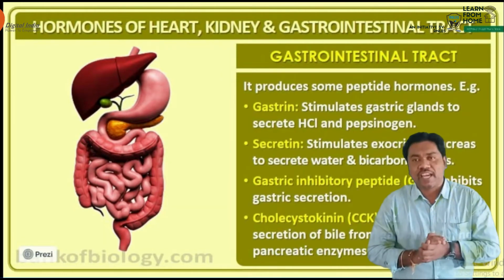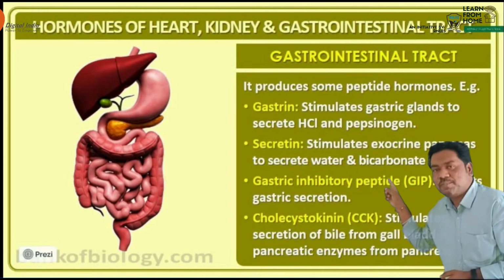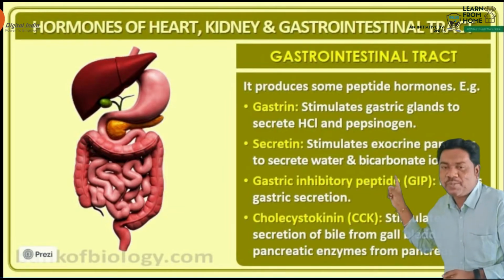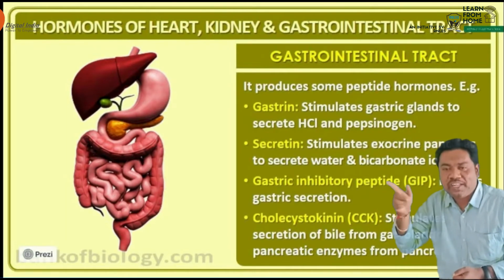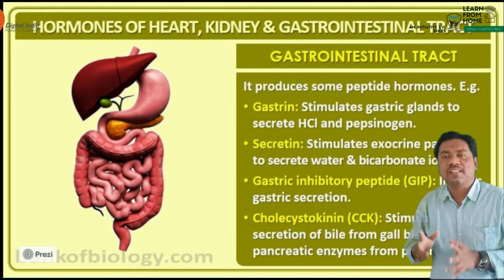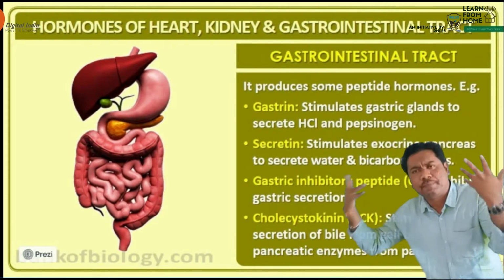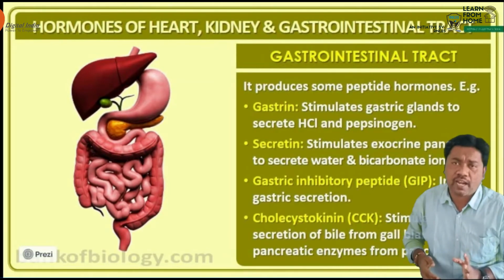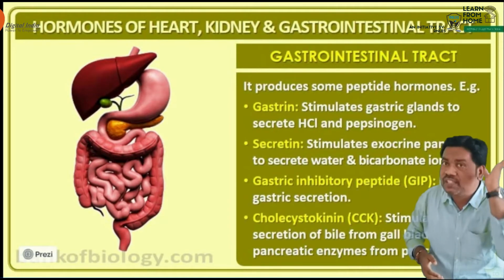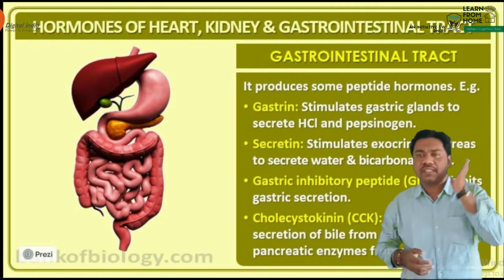This is the role of gastrin. Gastrin is a hormone produced from the first part of the intestine, known as the duodenum. It acts on the gastric gland to release which chemicals? Hydrochloric acid and pepsinogen. This pepsinogen, or pepsin, is produced from the chief cells of the gastric gland. What are the cells, beta? Chief cells. This is very important for competitive examinations.